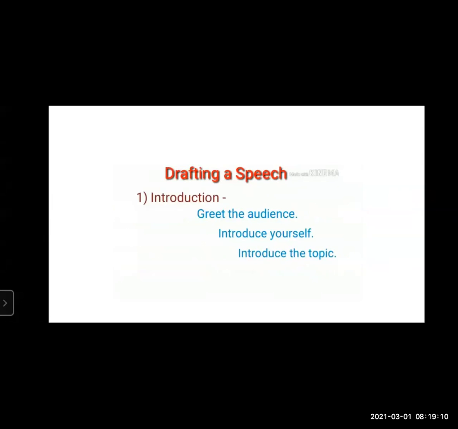Now, introduction, you have to greet the audience. You have to introduce yourself. You have to introduce the topic. And very important, as I told you, the title, the name of the topic, like on what you're going to speak, that is very important. So when you're writing your exam paper, you need to write the topic first, like what is the topic that you're going to speak on in the speech, or you're going to write the speech.